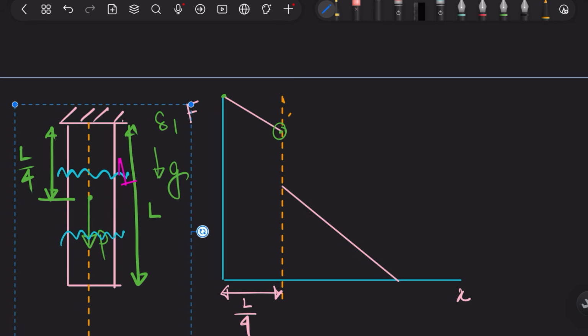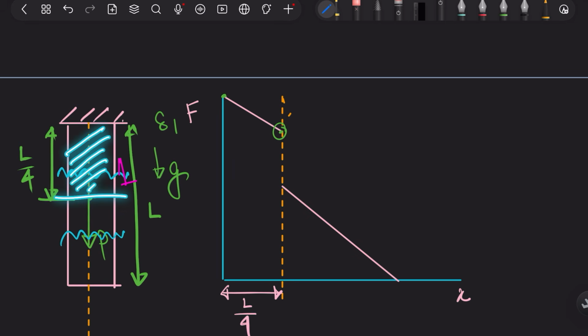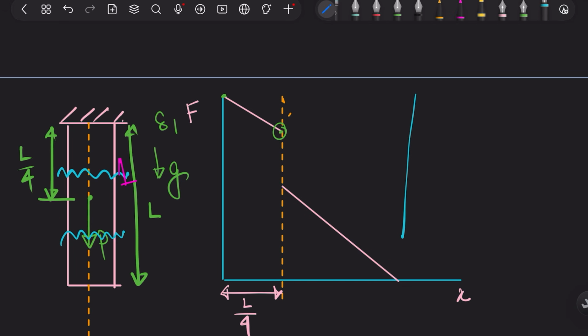So the deflection will add up to every point until this. There you can see there is a sharp increase. Let me draw a separate curve for the deflection. The deflection curve was looking like this, right?